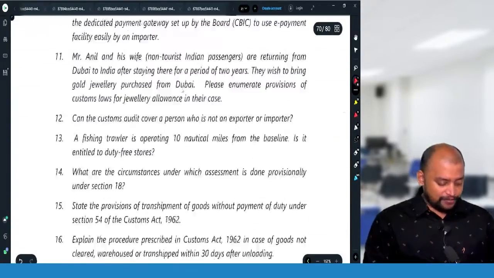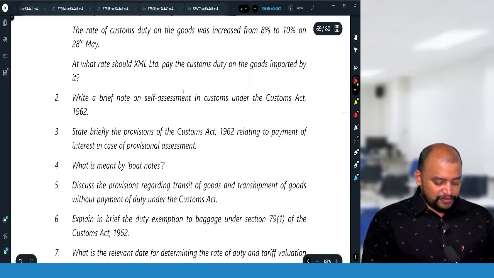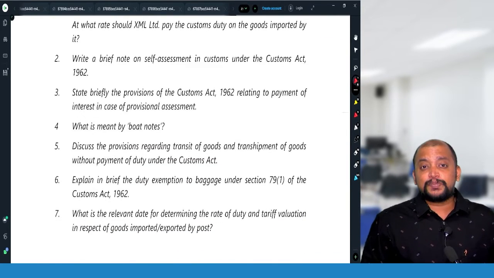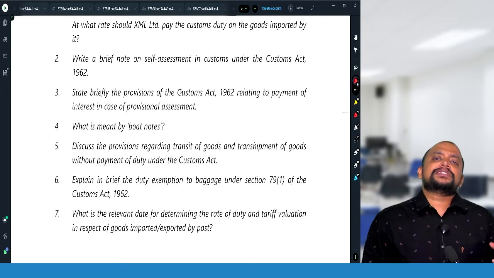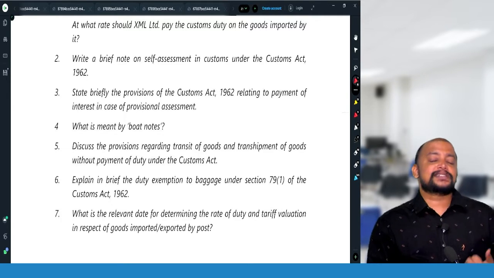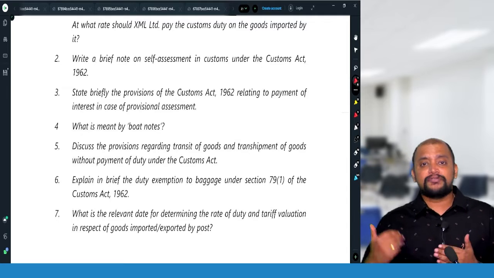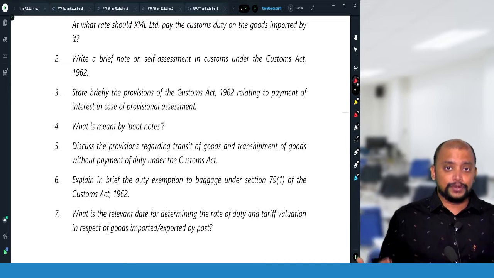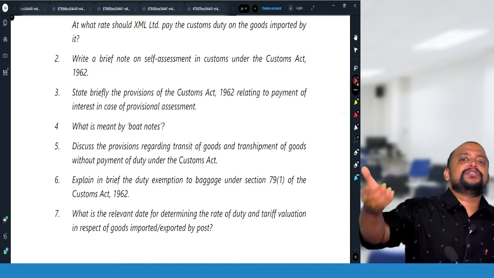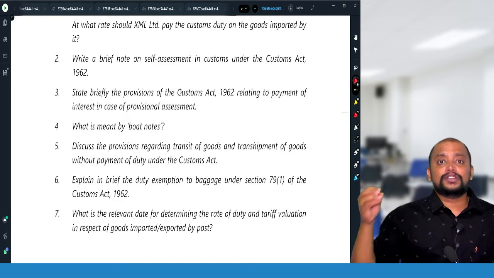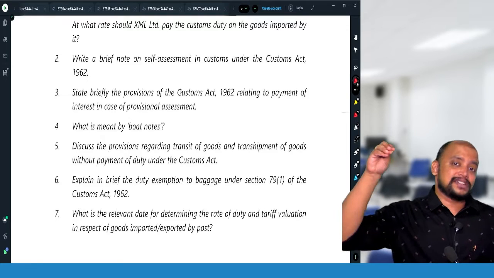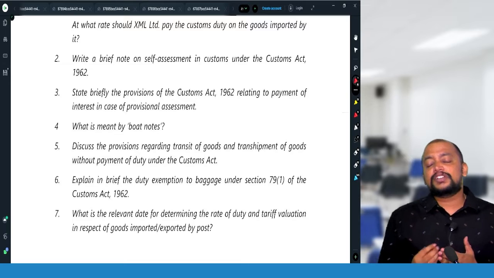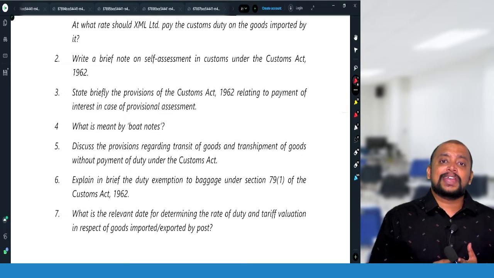Then question number 4. What is meant by boat note? Boat note, as per section 35, is a document which is issued by the customs officer when the goods are brought from the ship to the shore through small boats. When a vessel cannot enter into the shore, we will be bringing those goods from the ship to the shore through small boats. When the goods are transported through small boats, usually there won't be any document, so therefore that goods should be accompanying a boat note.